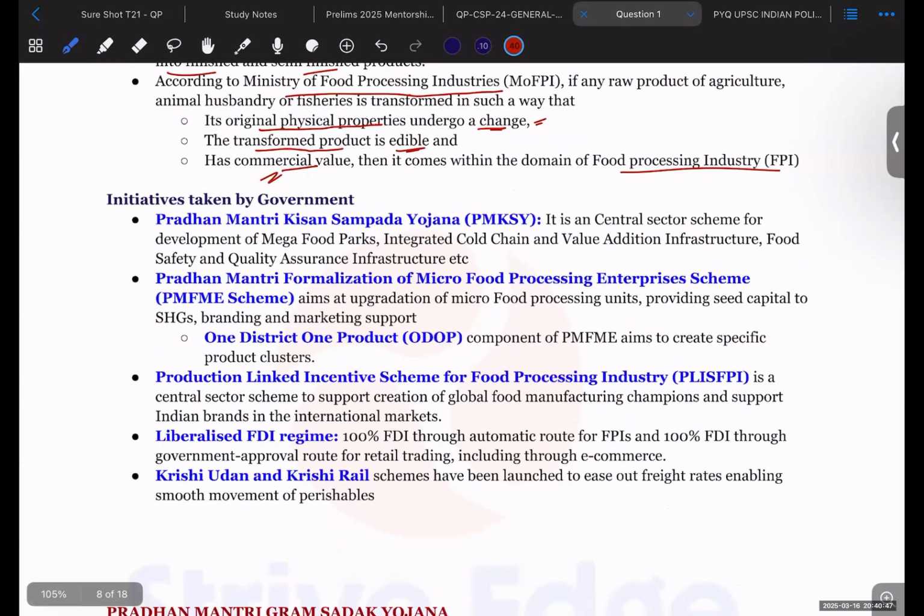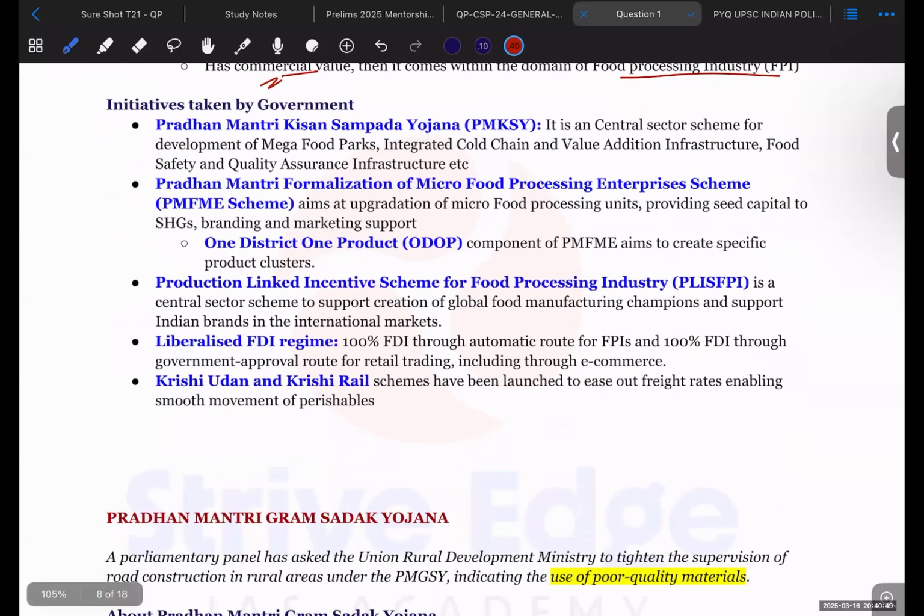Now, what are the initiatives that have been taken by the government to promote the food processing industry? Pradhan Mantri Kisan Sampada Yojana (PMKSY). It is only a central sector scheme. It doesn't have any participation of the states. So it is a central sector scheme, you should remember. Mega food parks, integrated cold chains, value addition infrastructure, etc. get promoted and developed because of this scheme.